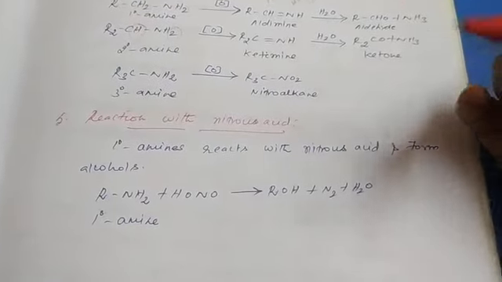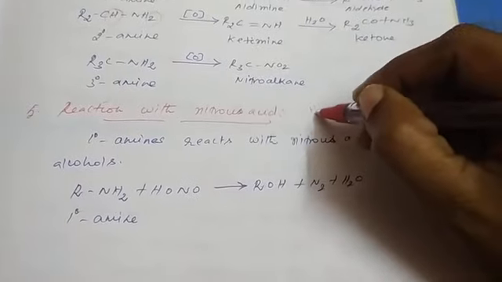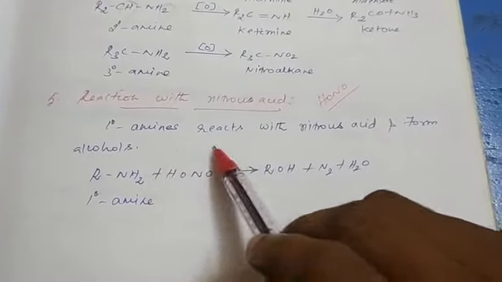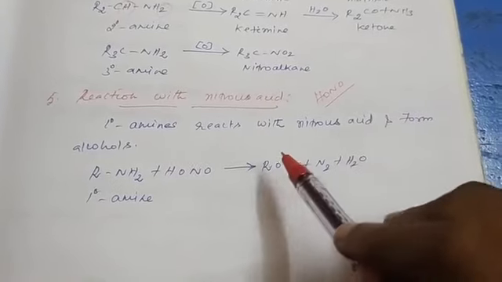So next with nitrous acid. So what is nitrous acid? HONO. So in the first reaction, the primary amine reacts with nitrous acid to form alcohols.